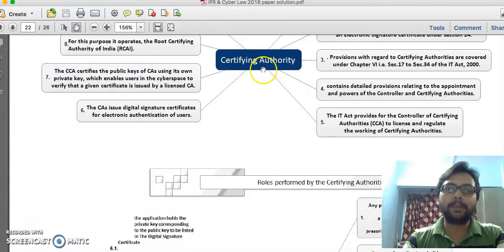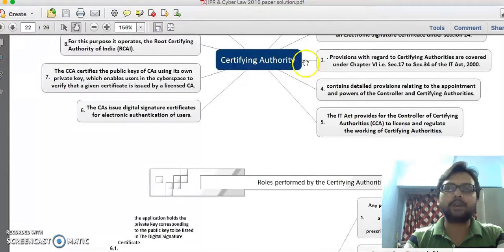Then above this, there is also one senior-most authority, and that authority is called CCA, or Controller of Certifying Authority. This particular authority is responsible to license and regulate the working of CAs. So basically, CAs are authorized to issue digital certificates to other persons because they are certified with the help of the controller. This controller is the main authority which can provide authority to different companies.